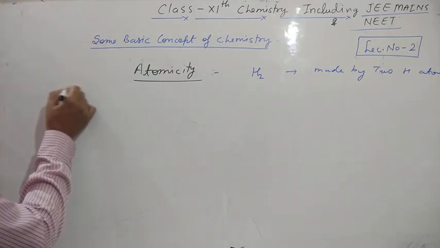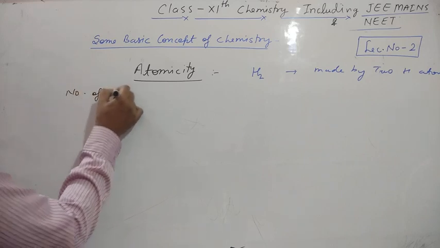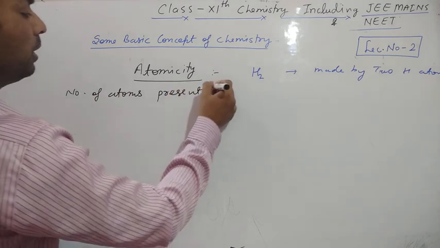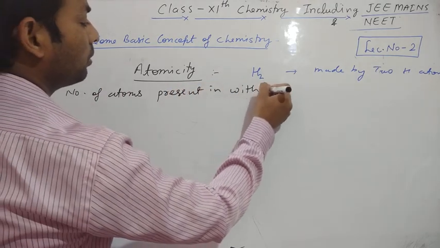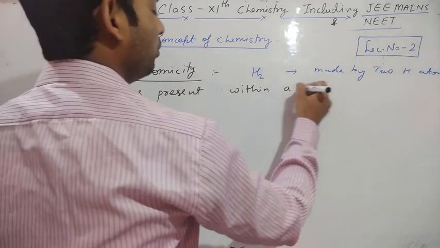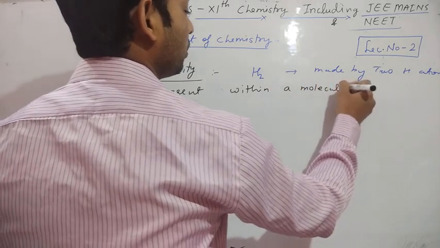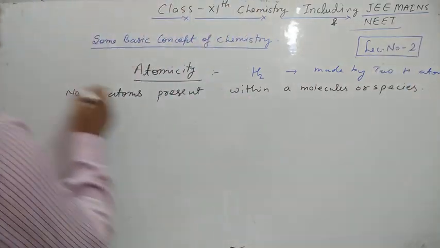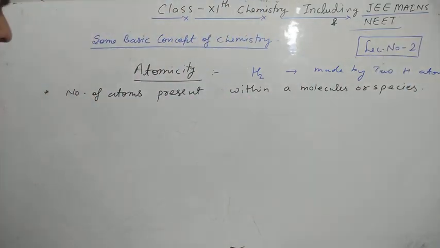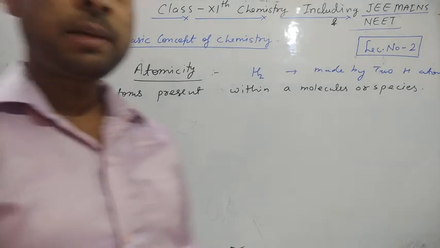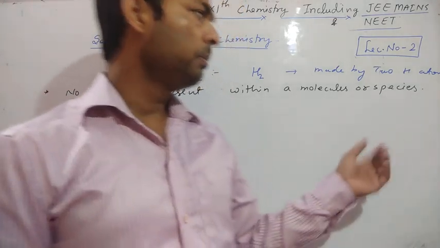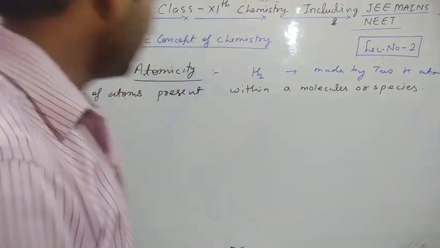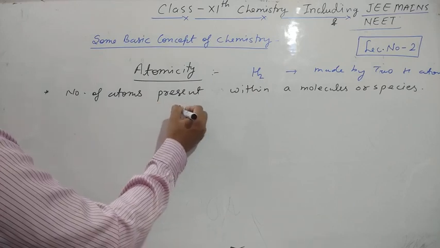It means we can write: the number of atoms present within a molecule or species is called atomicity. This is the simple definition. On the basis of atomicity, molecules can be classified into two major groups. On the basis of atomicity, molecules are of two types.